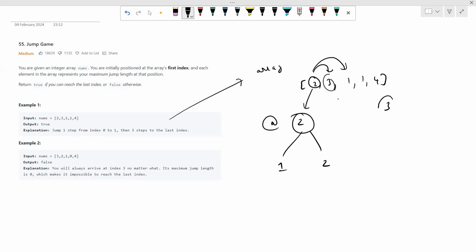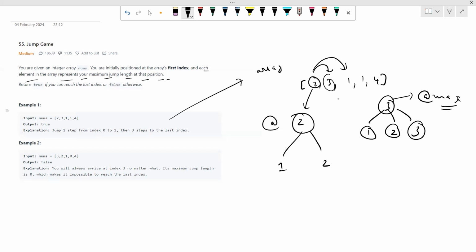Same goes for 3. For 3, you can go for 1 jump or 2 jumps, but you need to remember one thing, guys: at max, you can take 3 jumps. This is what is meant by the line over there, that each element in the array represents your maximum jump length at that position.